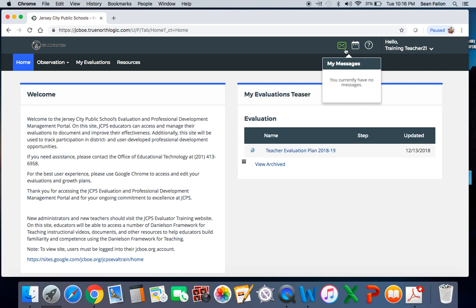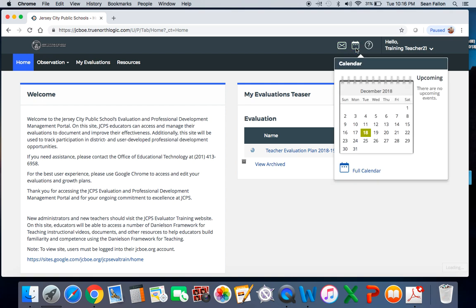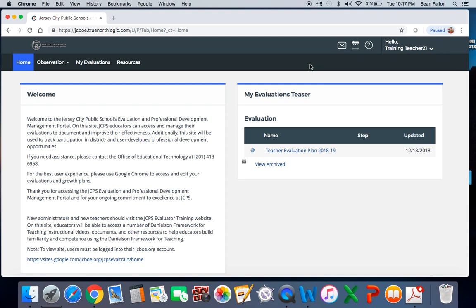Right next to this little envelope, you see a calendar, and this is where any evaluations that you have scheduled will show up. So if you want to log on here periodically and see if maybe an administrator has scheduled something for you that you don't know about, you might get lucky and have it show up in here, and you might know about it before they're ready to tell you. So that's your calendar.